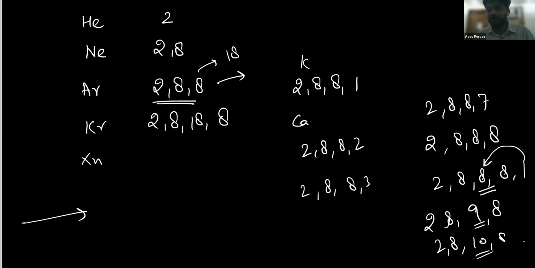Okay, but you need to understand this one: after the third period, the elements with a fourth shell, meaning after potassium, the fourth shell comes in. After potassium, the elements can have more than 8 electrons in their outermost shell, but only during the time of bonding.